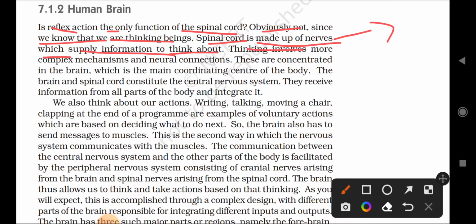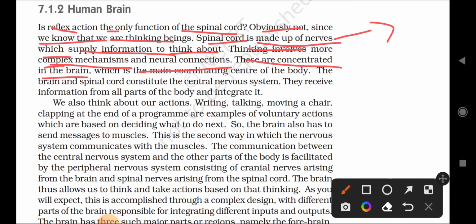Thinking involves some more complex mechanisms and neural connections. This thinking is very complicated, so it is not as easy as we are talking about. It is very complicated and organized. These are concentrated in the brain.